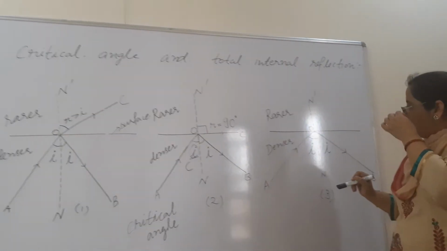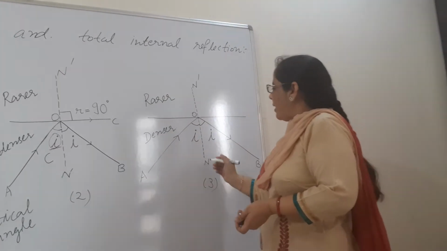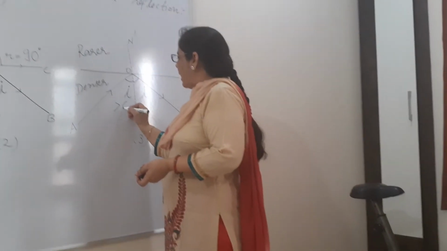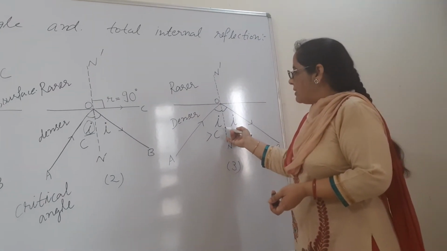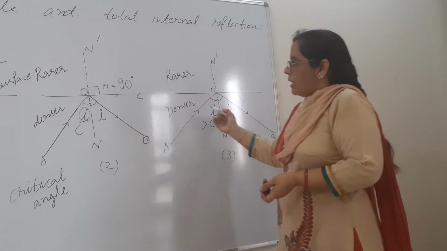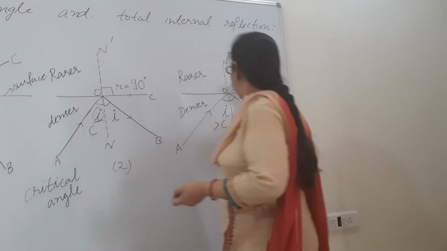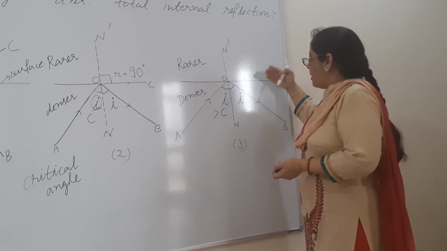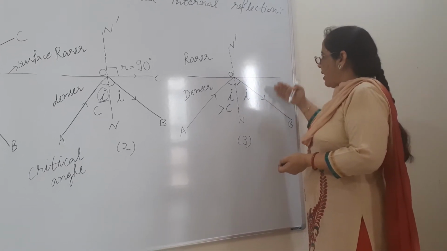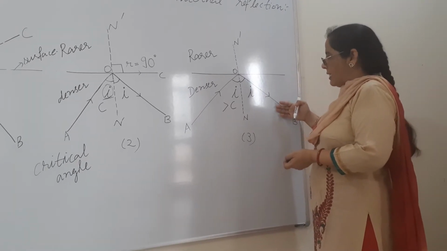Then come to the third diagram. In the third diagram beta, now angle i is greater than the critical angle. We have further increased this angle of incidence. Now what will happen? The ray which was falling on the surface has no other option, it has to enter into the same medium, means the denser medium.